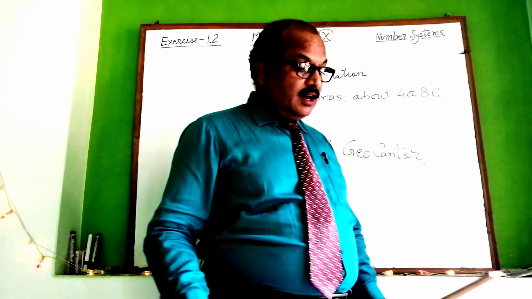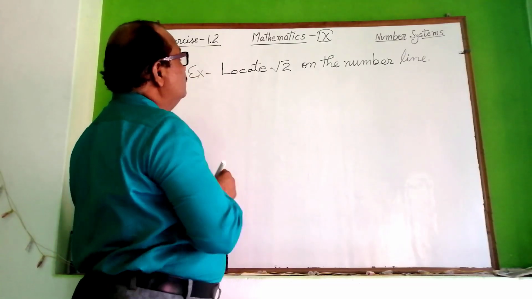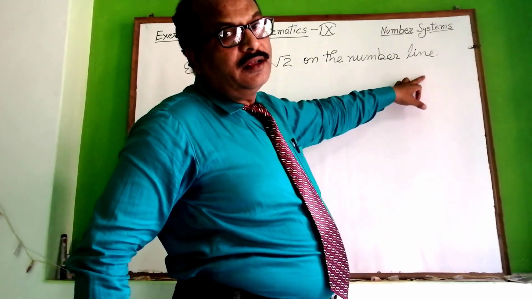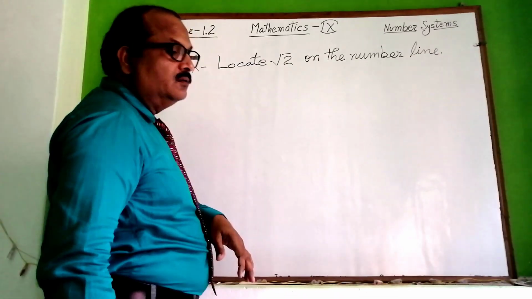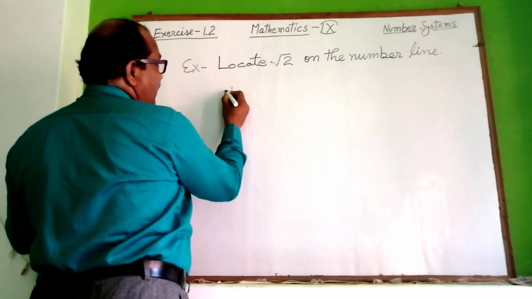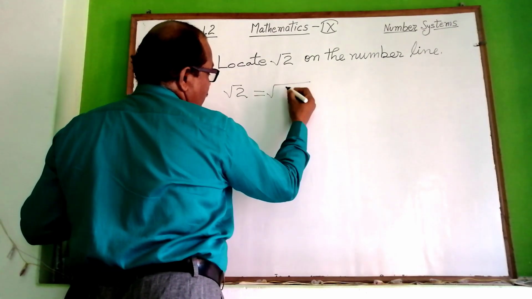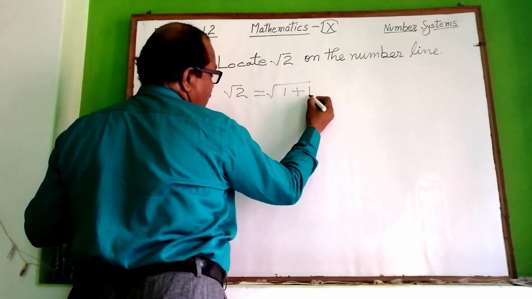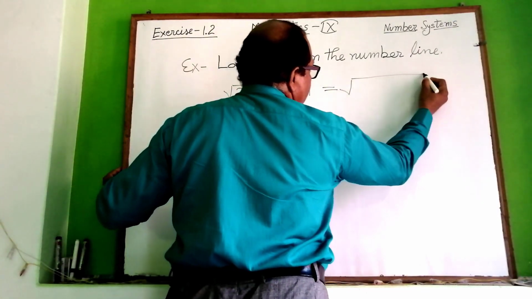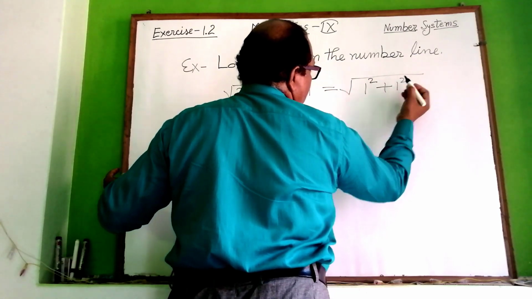So let us see how to represent root 2. Example: locate root 2 on the number line. You can see how to locate. This root 2 can be expressed as root of 1 plus 1, and this can be written as root of 1 square plus 1 square.